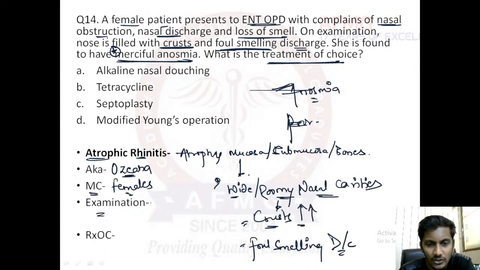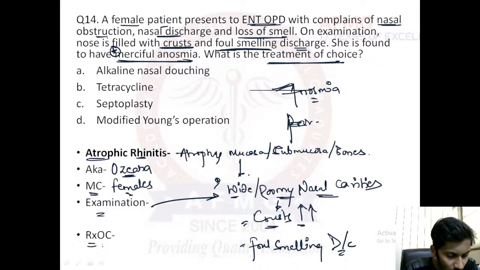Okay, on examination, we'll find a wide roomy nasal cavity, excess of crust in the nasal cavity, and a foul smelling discharge. The treatment of choice, anybody? What is the answer? I hope most of you would have answered it. Now coming to the answer. We had a diagnosis already. The answer to this question would be option A. The treatment of choice would be alkaline nasal douching.